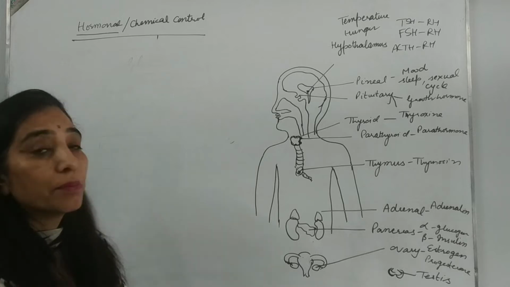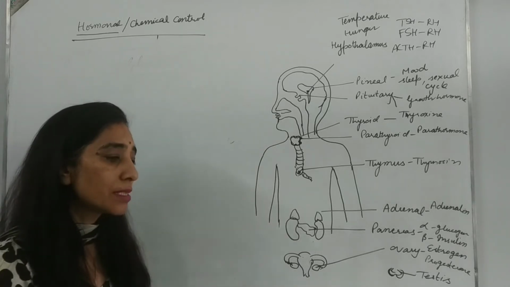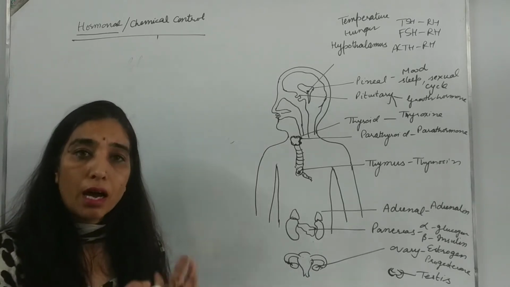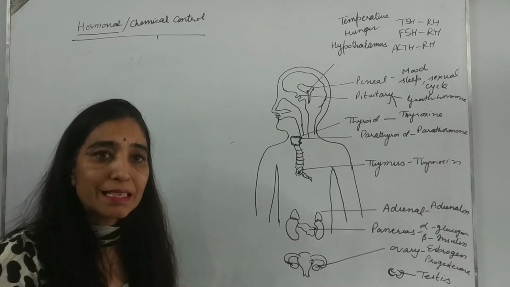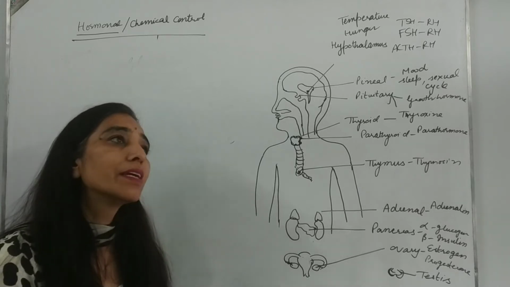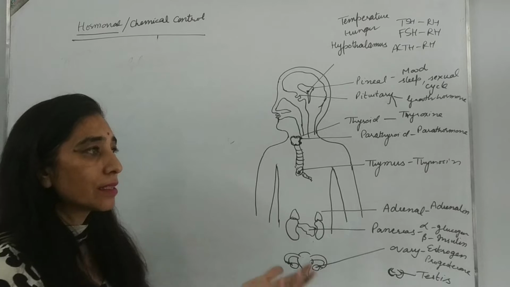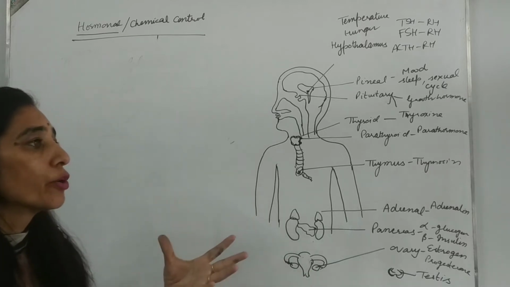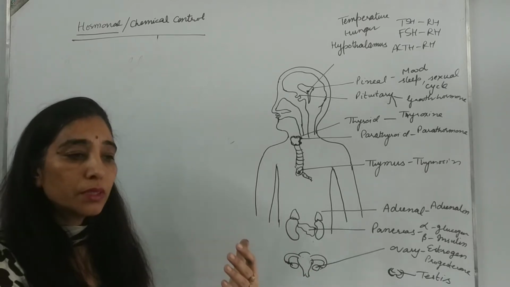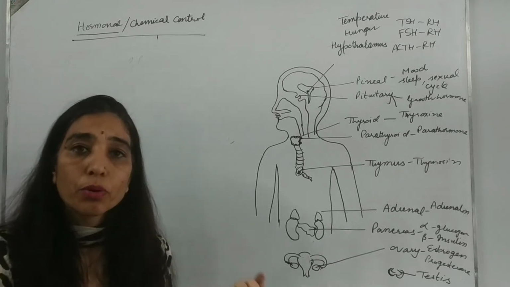First of all, we study the hypothalamus. We have also studied this hypothalamus in the beginning portion of this lesson, in the parts of the brain. We did that the hypothalamus acts as a thermostat of the body. It controls temperature and it also controls hunger.